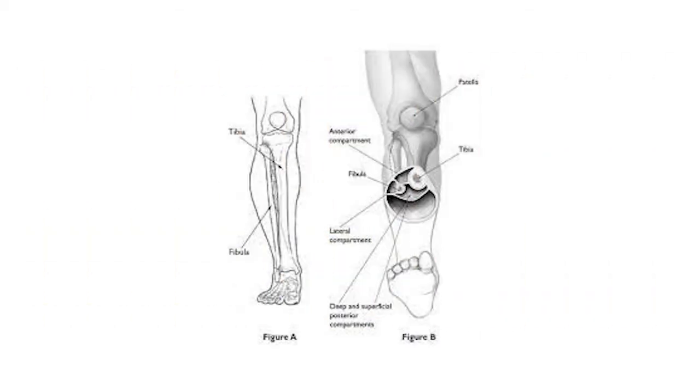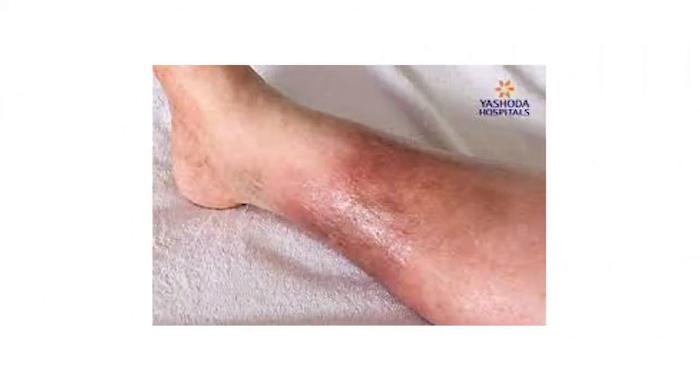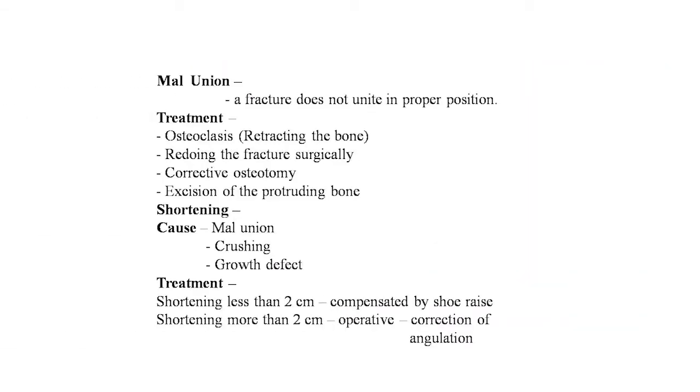And here is another image showing the compartmental syndrome. This is the typical picture of the compartmental syndrome. The overlying skin is discolored. Now, the next point of this lecture is the malunion. Malunion means a fracture does not unite in proper position. That is called the malunion.